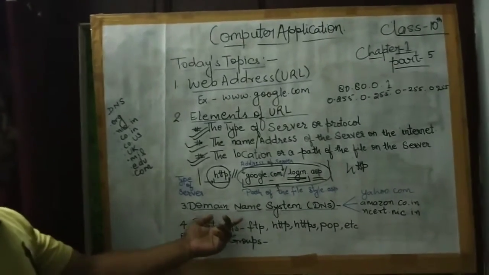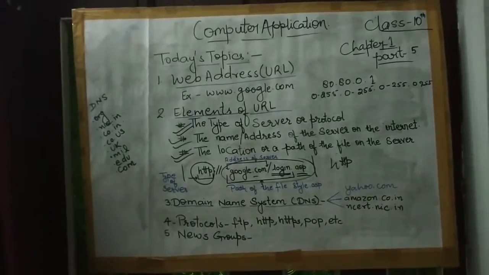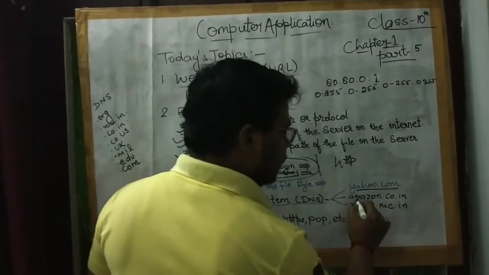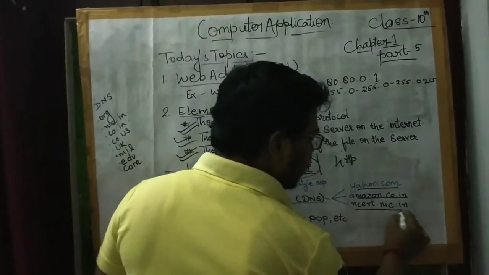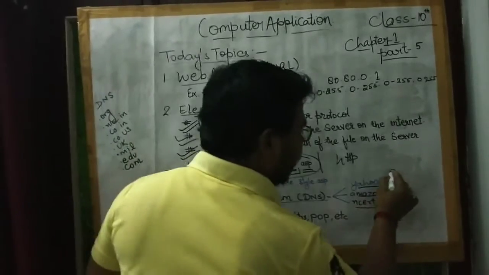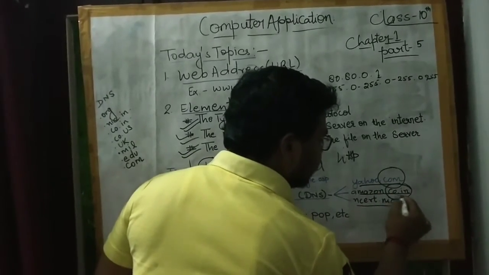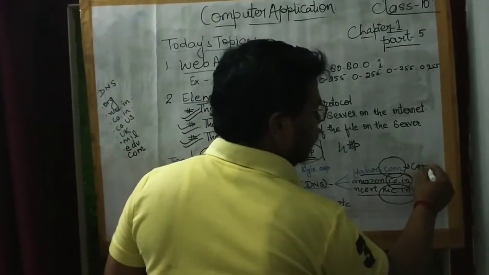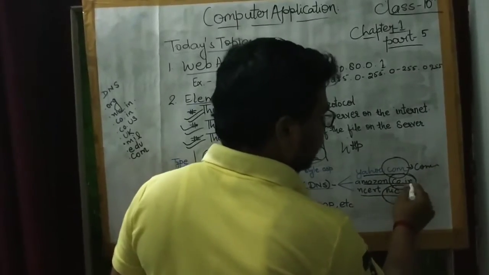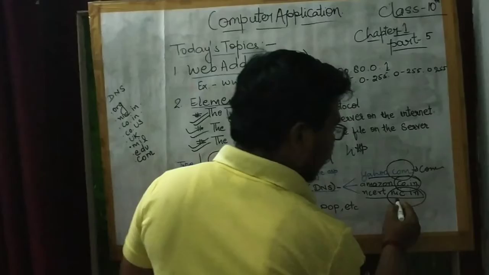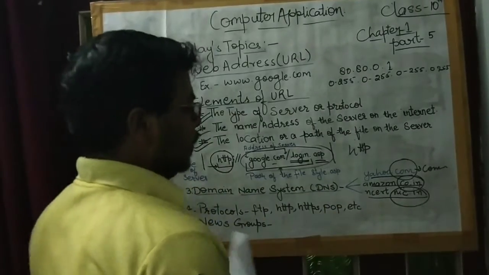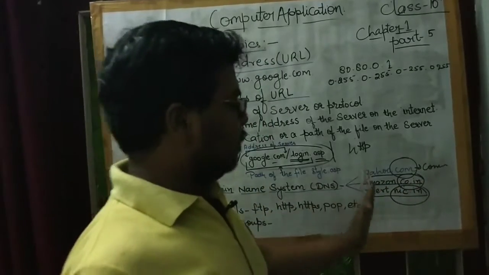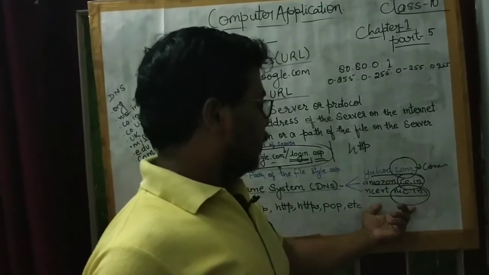The next topic is domain name system. Domain name: have you heard of google.com, amazon.co.in, ncert.nic.in? These are domains. .com is for commercial, .co.in is commercial India, NIC means National Informatics Center, .in means India, which handles this.